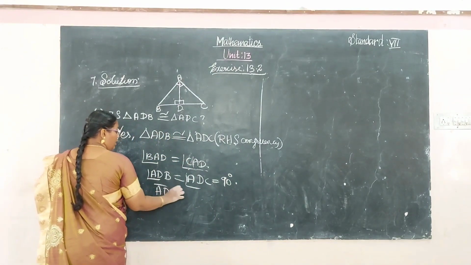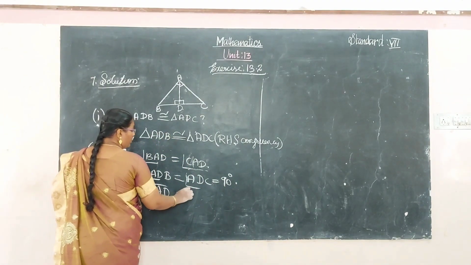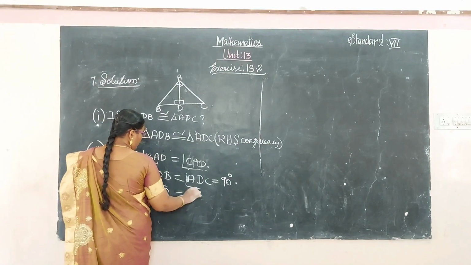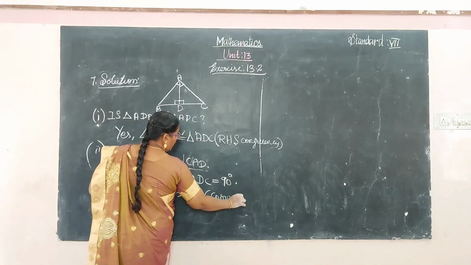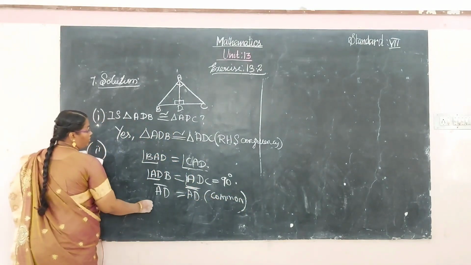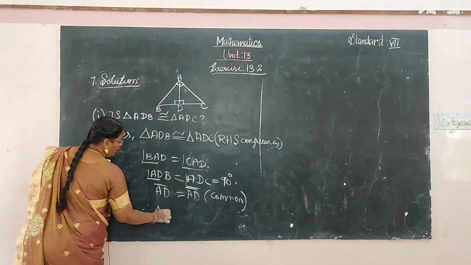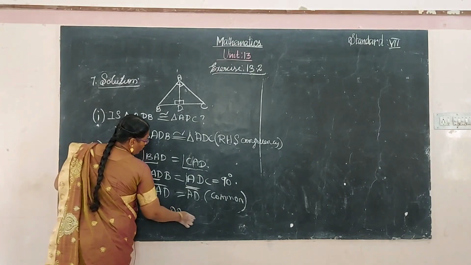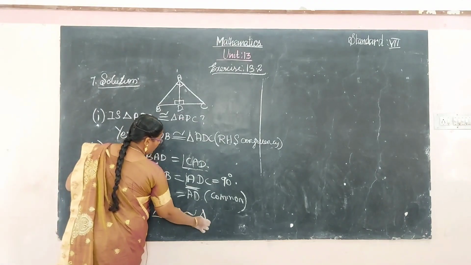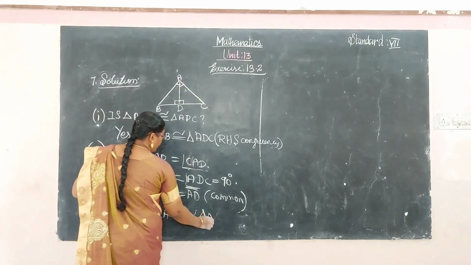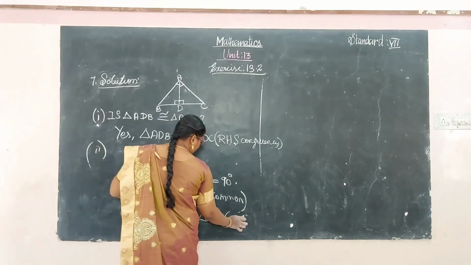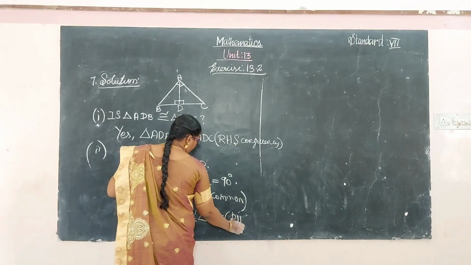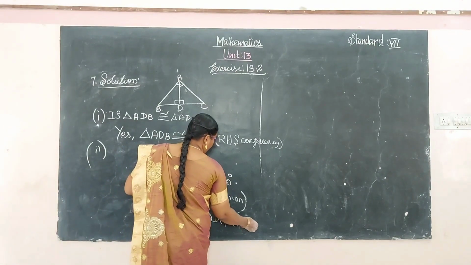And AD is common for both triangles. Therefore, the triangle ADB is congruent to the triangle ADC since RHS congruence.